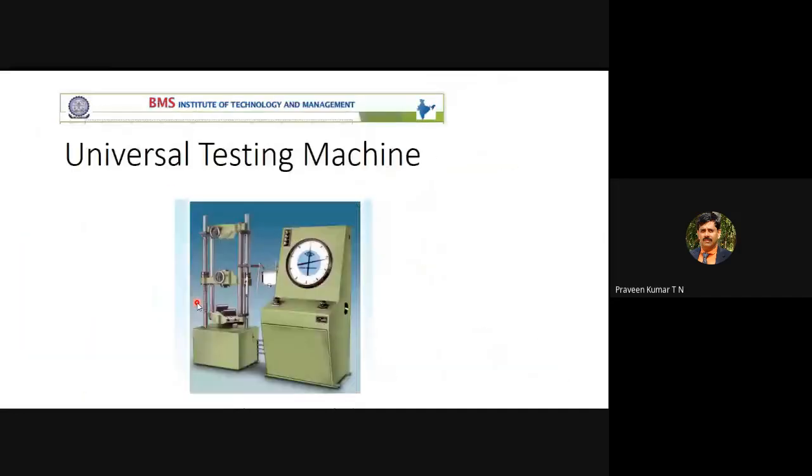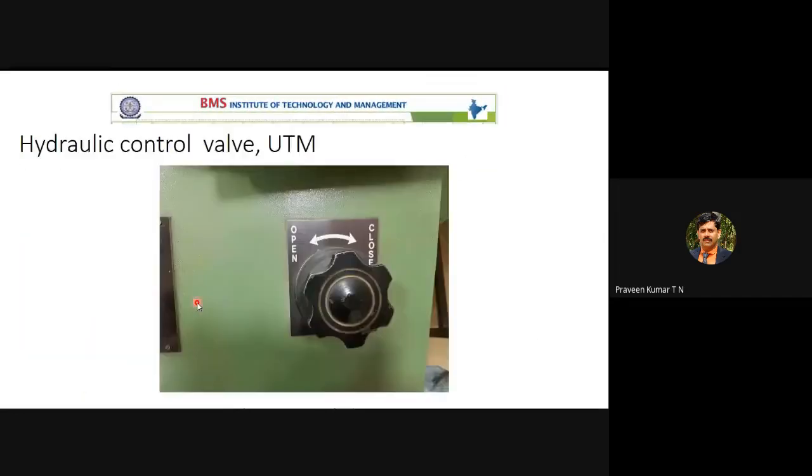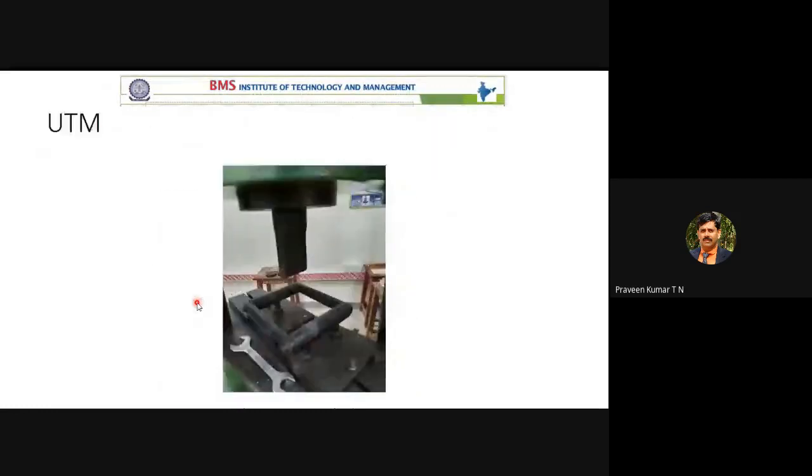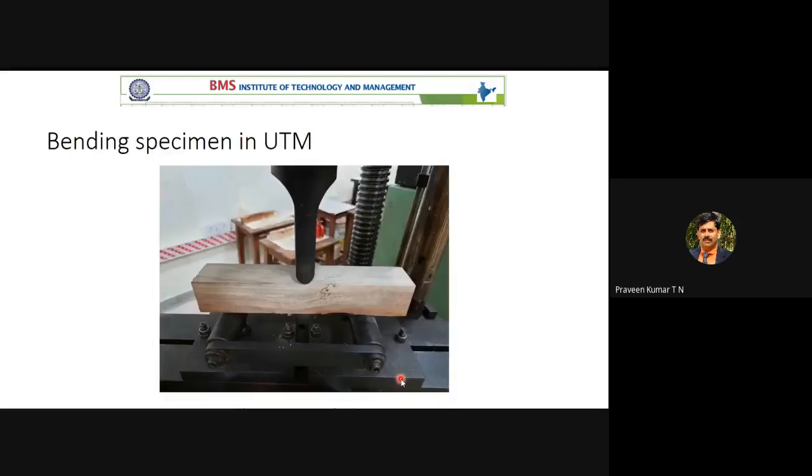The same thing you can see in the machine. In the video you cannot see all the details, so I have taken photos. See here, this is a special attachment for conducting the bending test. You can see one solid cylinder, and one more cylinder. They are nothing but rollers. The central distance between these two rollers is the gauge length, 200 mm. The total length of the specimen is 300 mm. The distance from this point to this point is 200 mm.